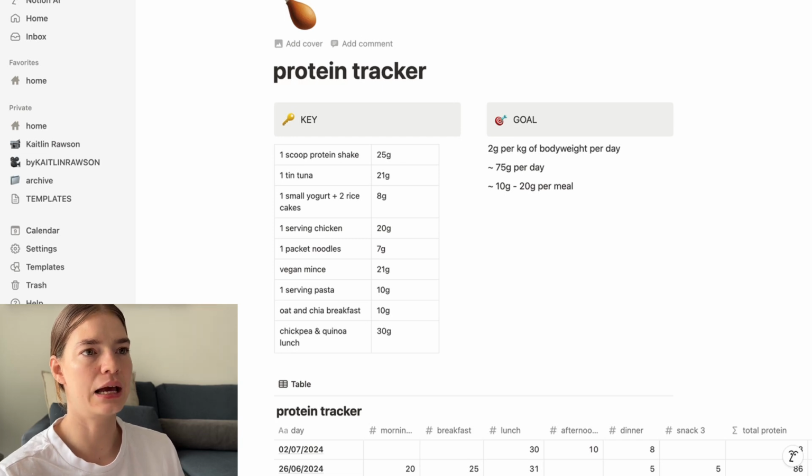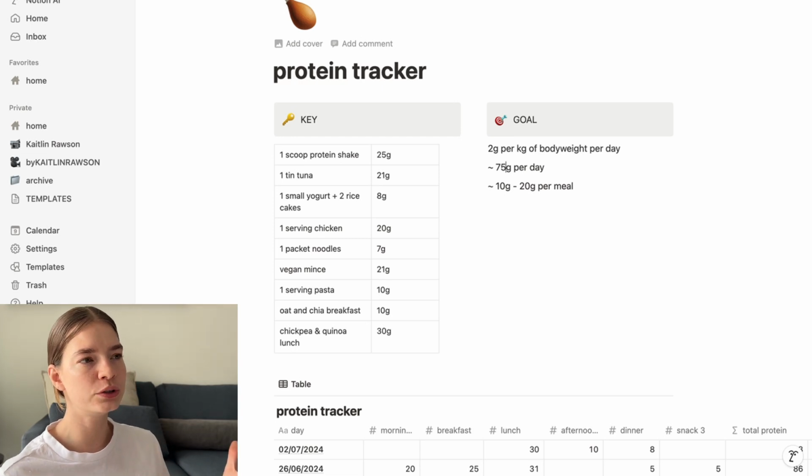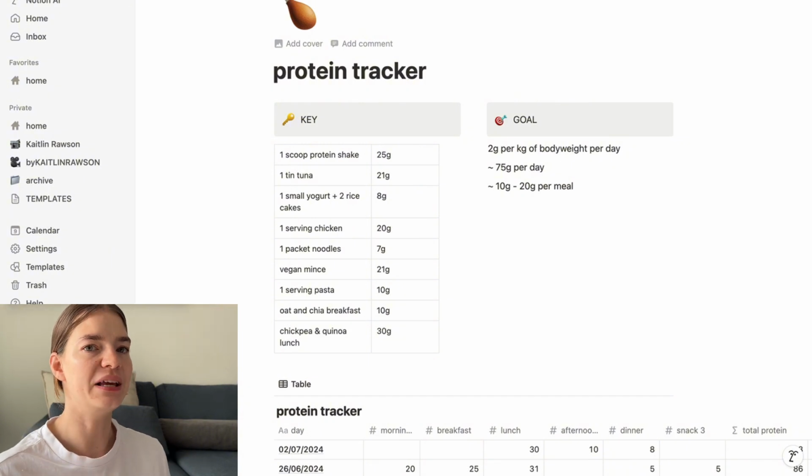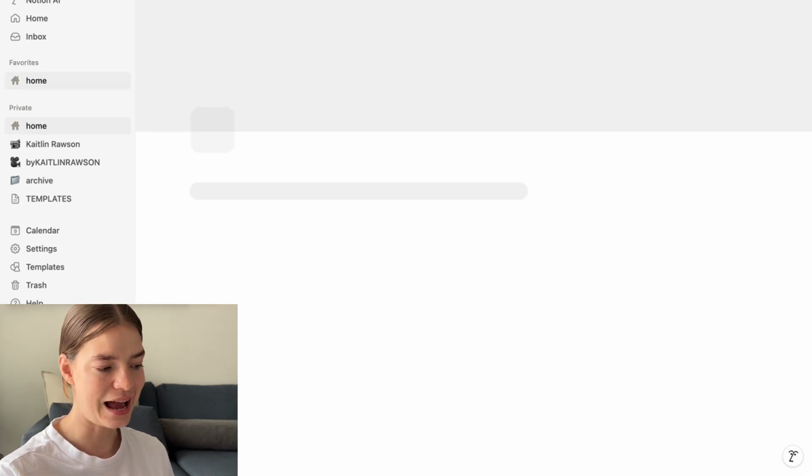Tracking this and having this as one of my daily habits is going to be one of the later ones that I stack, because I don't feel like my nutrition is awful, and it's also not a huge priority for me at the moment. As I get closer to actually competing and my training intensity ramps up, this will become more important. So I've given myself some grace and some time to get this stacked.